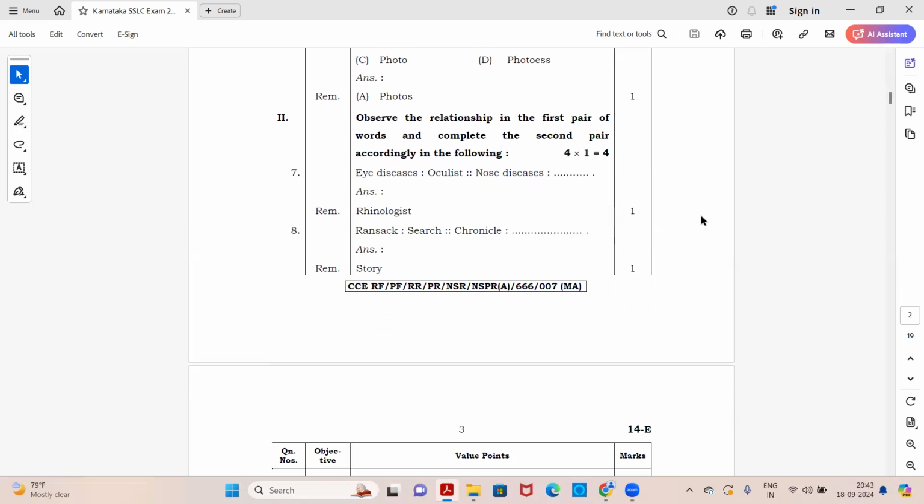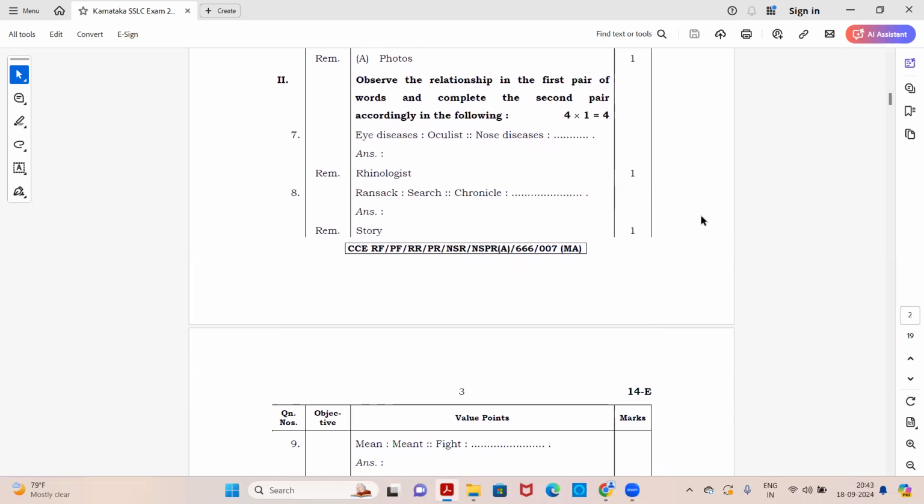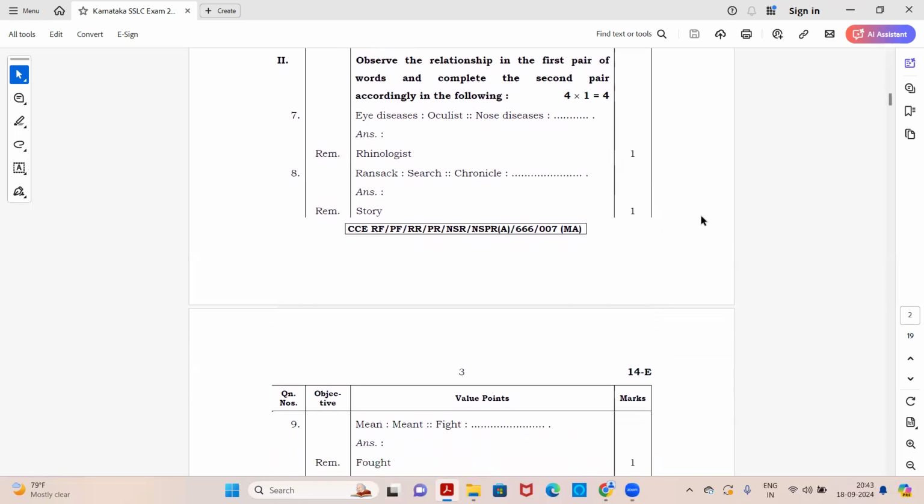Now we move to the second main, and the question numbering in the paper continues. The second main says, observe the relationship in the first pair of words and complete the second pair accordingly. It is a 4 mark main, meaning you will have 4 questions of 1 mark each. This type of question is also known as analogy, where you need to look at the first pair of words, and similarly, with the relation, you need to complete the second pair.